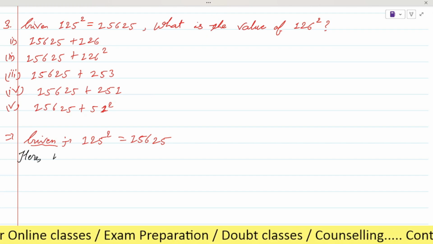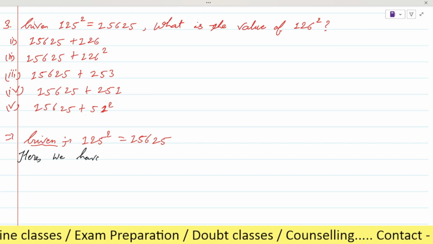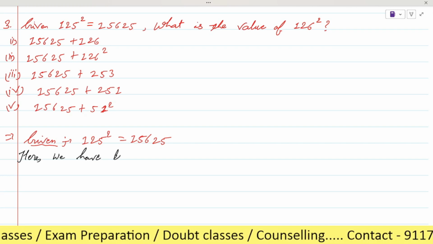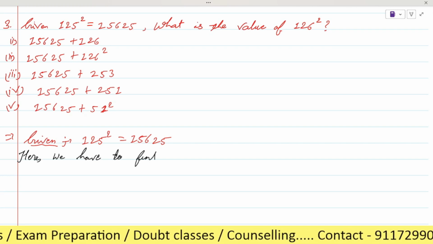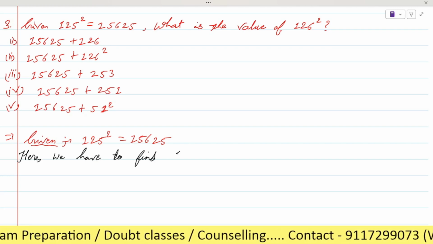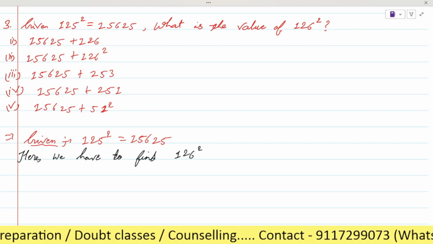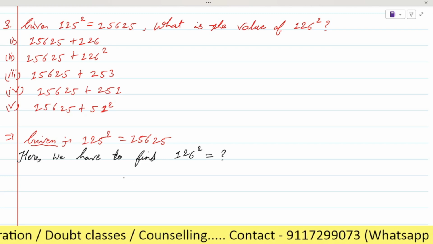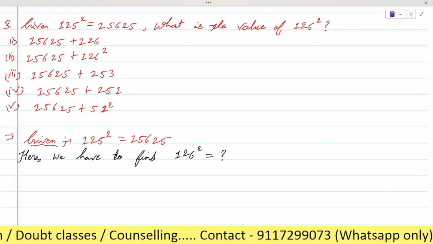Here we have to find 126 square is equal to question mark. Okay, is it clear?